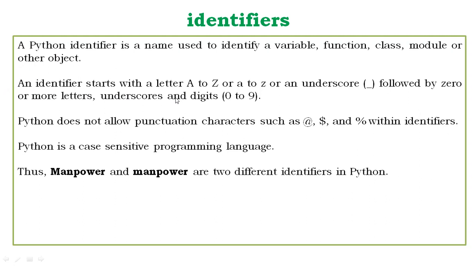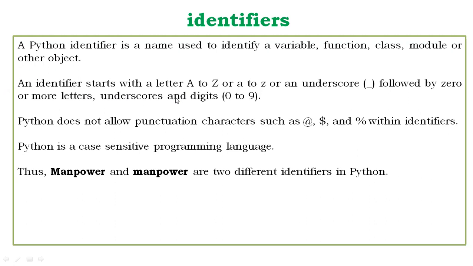These two things can be given by the user, because the identifiers are private and strongly private. But these are given by default by the Python language. This one is also an important part as far as your programming aspect is concerned: lines and indentation. Lines and indentation means you have to give some space.